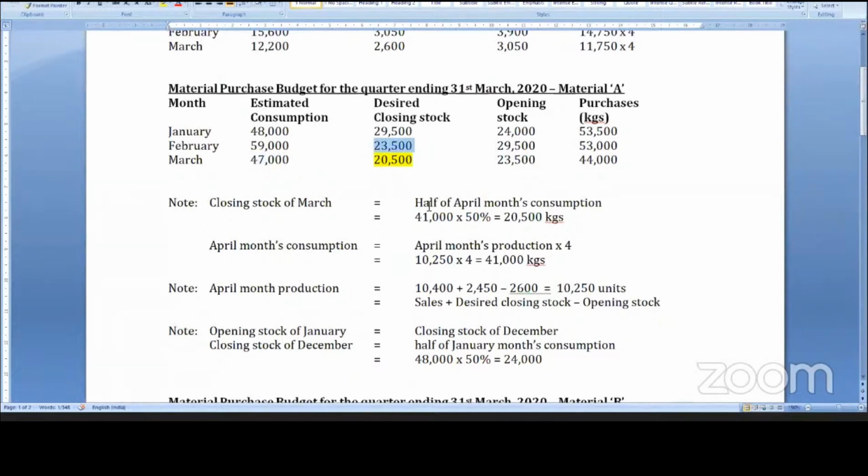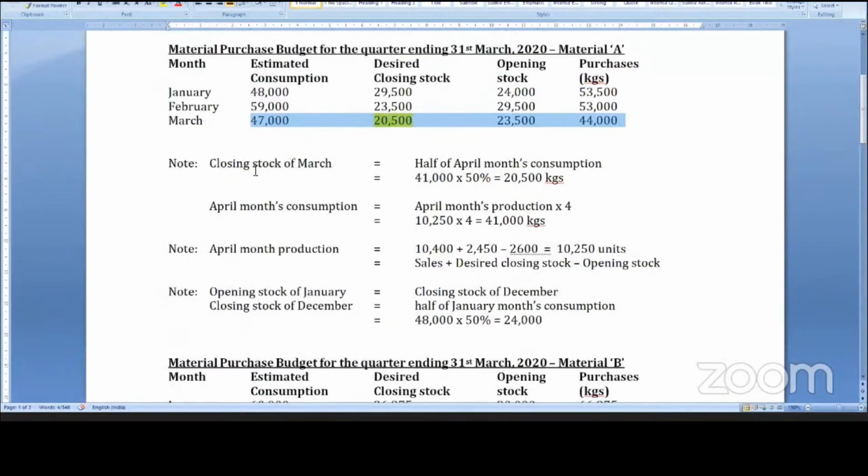March closing stock is half of April's consumption. Listen, students, the closing stock of March is what we need here. Closing stock of March is half of next month consumption, half of April month's consumption.